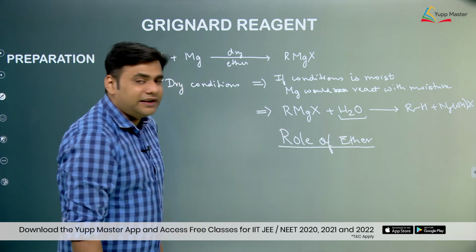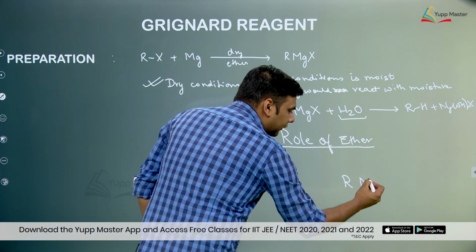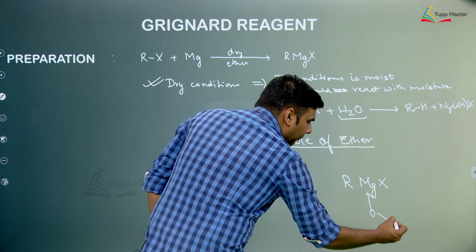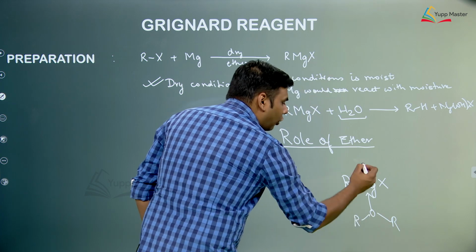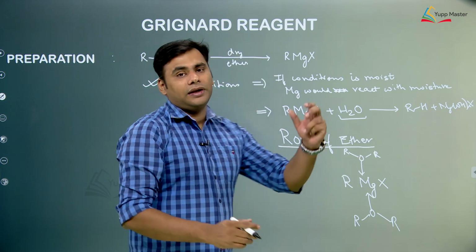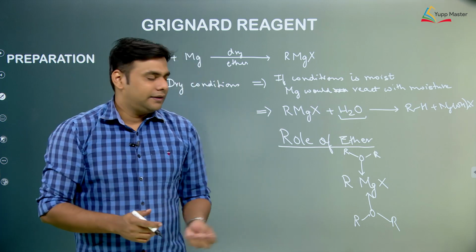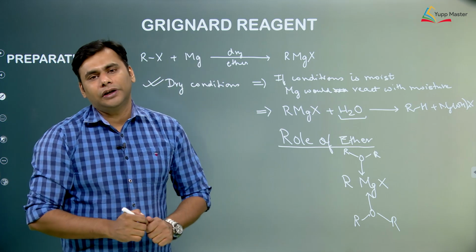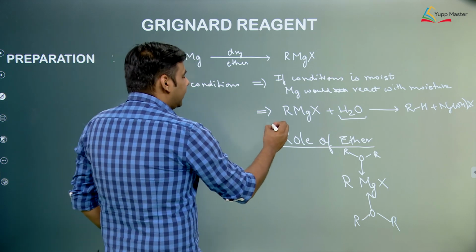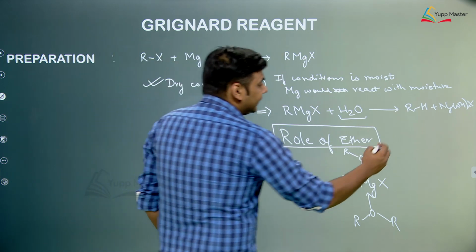Now what does this ether basically do? Because there is a magnesium which is highly electropositive, ether just stabilizes the magnesium by forming a covalent coordinate bond with magnesium. So basically ether is donating its pair of electrons to magnesium and stabilizing the magnesium atom which is present over there, so that it does not react quickly. So whenever there is a formation of Grignard reagent, we would definitely need a stabilizing solvent.